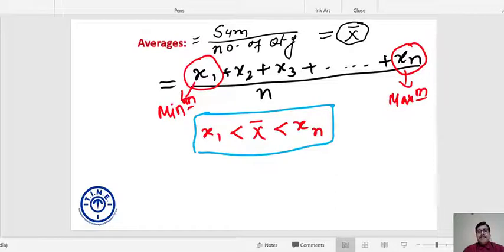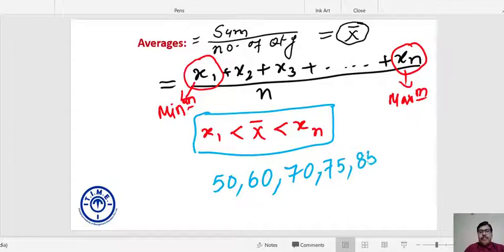All right. Now let us consider one practical example. Suppose the marks obtained by you in the 5 subjects are 50, 60, 70, 75 and 85.